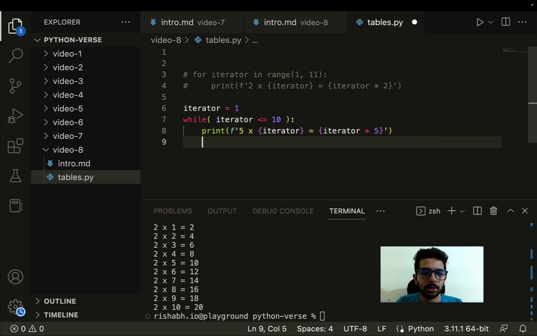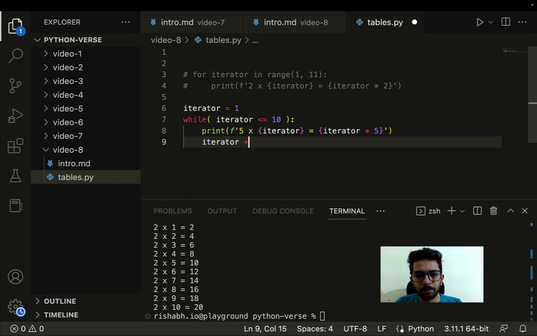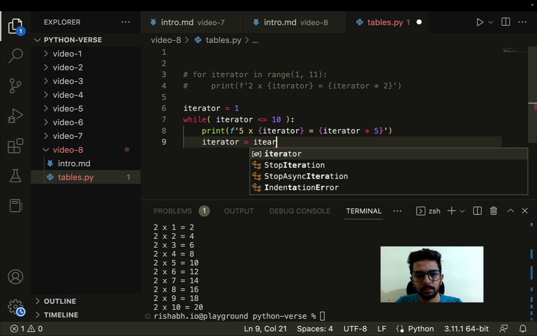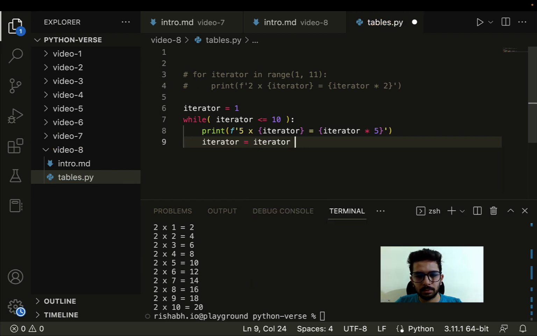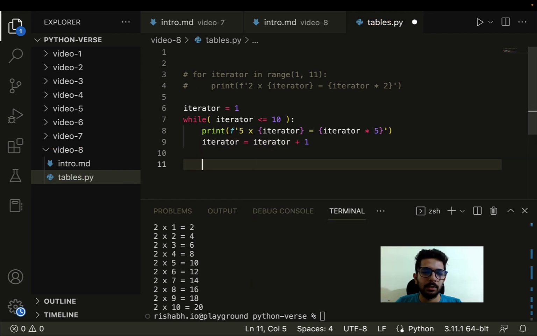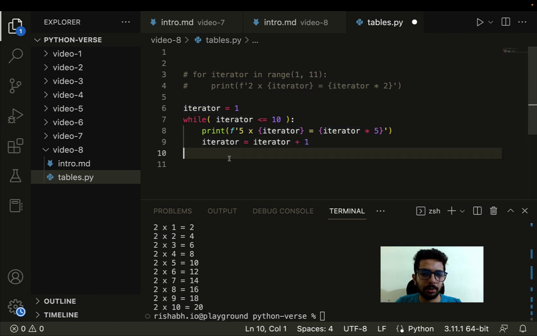But there is one more step here which I have to perform, that is iterator plus equals 1. So this is one of the ways of saying that iterator equals iterator plus 1, right? That is just a shorthand of writing this, so let me make this even simpler. Iterator equals iterator plus 1. So in each iteration, iterator will be incremented by 1.